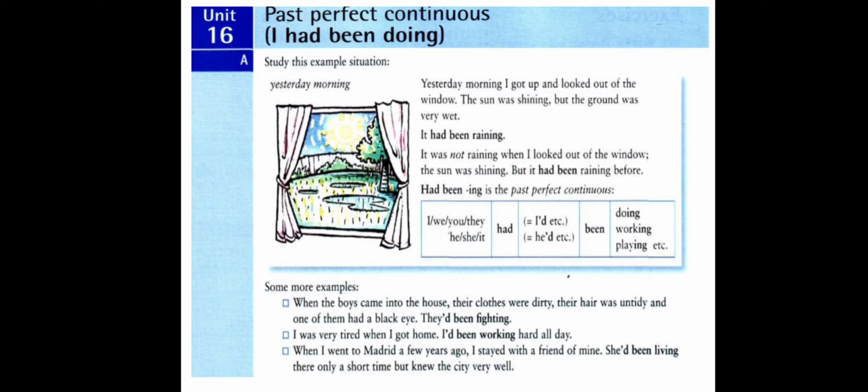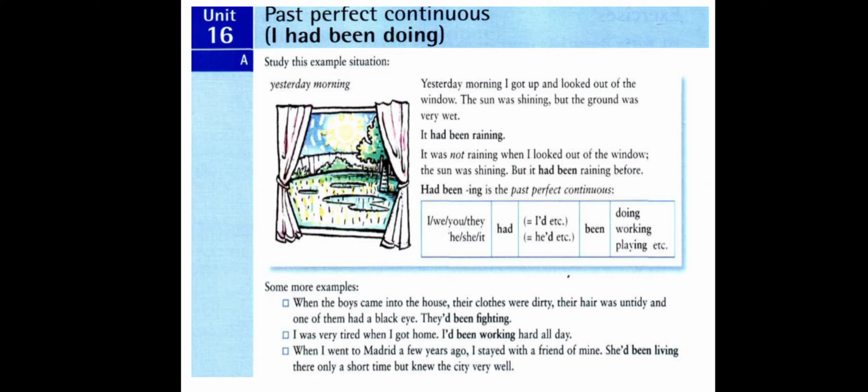So the sun was shining as well. Here we have was, but it had been raining before. What was the cause of the ground being wet? It had been raining before. An action extended from a past point to another past point becomes past perfect continuous.